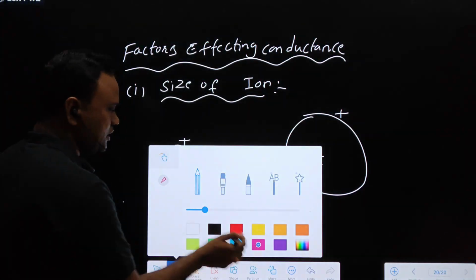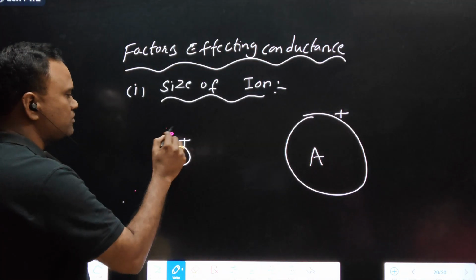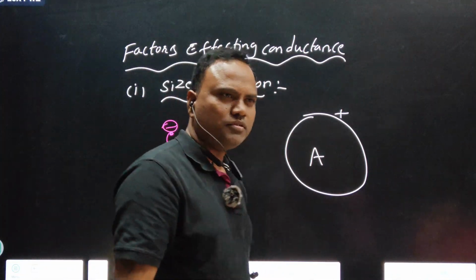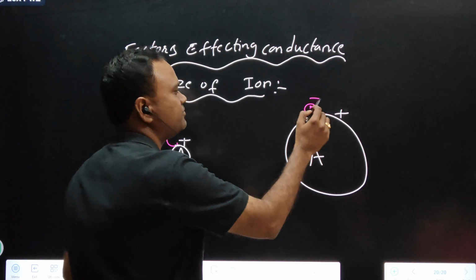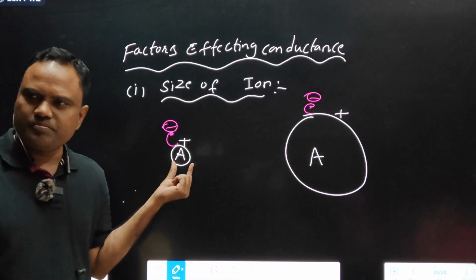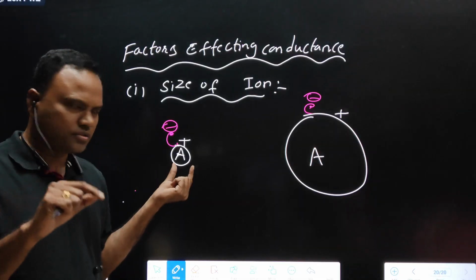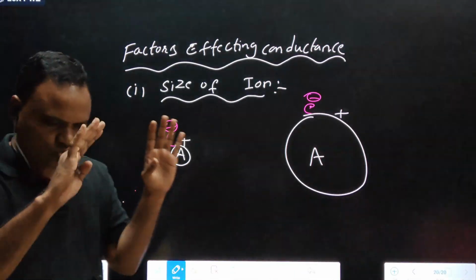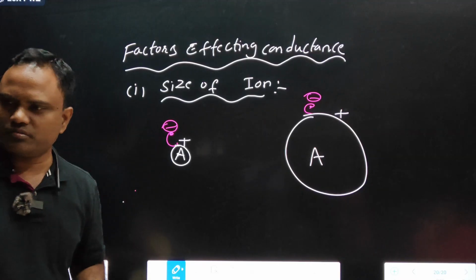See, this is electron. It is lifting electron and it is carrying electron. This one also. Electron means current. Now, on ion A, smaller ion A, some current is present on its head. It can move fastly, sharply.